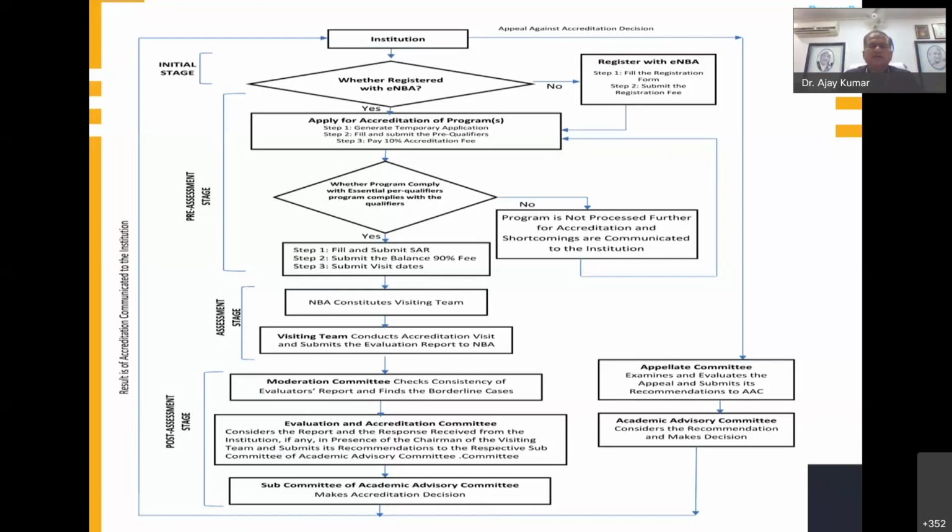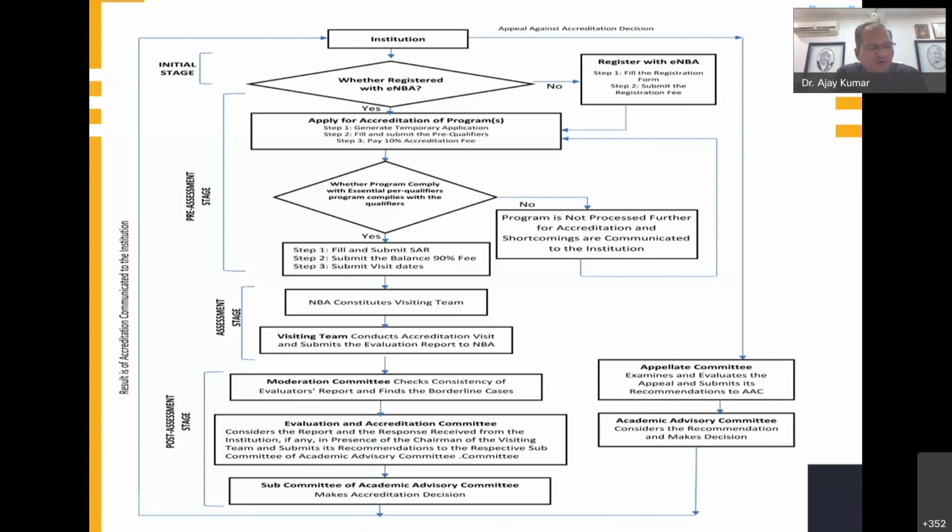Normally, the visit is conducted for 3 days. For the first 2 days, the program-specific people visit the department and its facilities and cover each and everything. On the third day, they call all the heads, the management and the directors. They discuss the strengths and weaknesses of the department, and the chairman speaks openly: these were the strengths of the department, and these are the weaknesses.